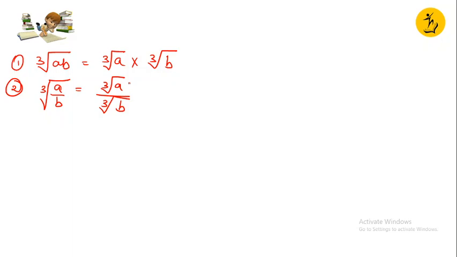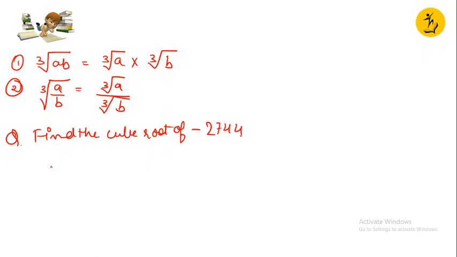Let me take a few examples. Let's say we are supposed to find the cube root of minus 2744. So what is it going to be?